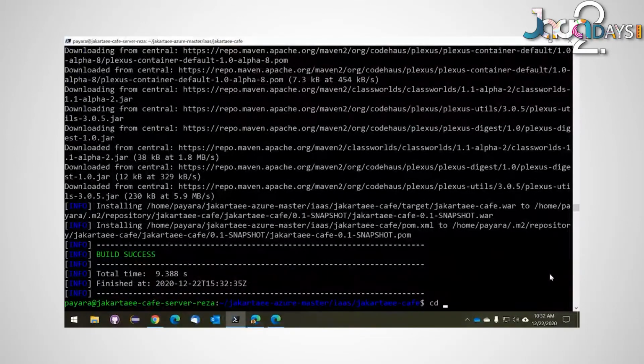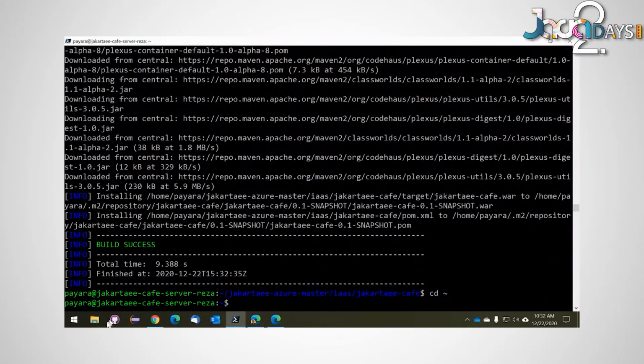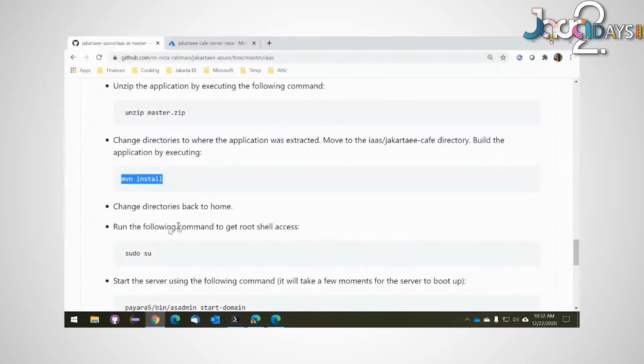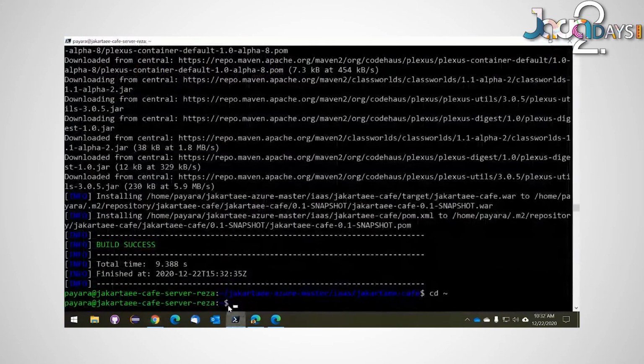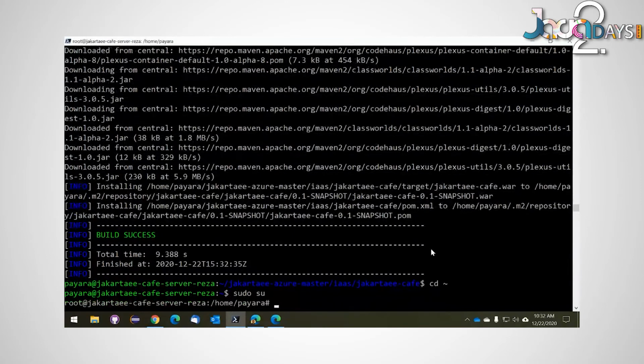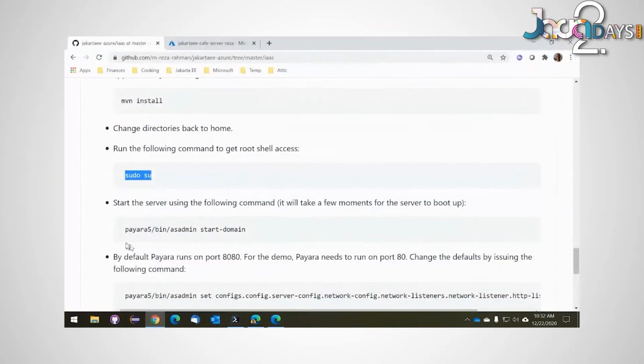Okay, so we have our WAR file ready to deploy. Now, for the rest of the steps, I will need to be super user because I'll be opening up some ports on port 80 and doing some changes to the Payara install. So I'm going to need to log on as SU. So I'll go ahead and do that real quick. Okay, so now I'm logged on as SU.